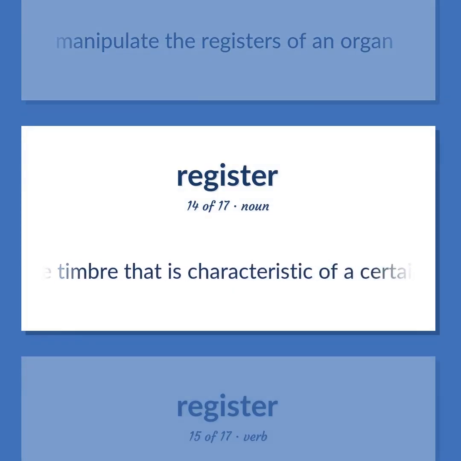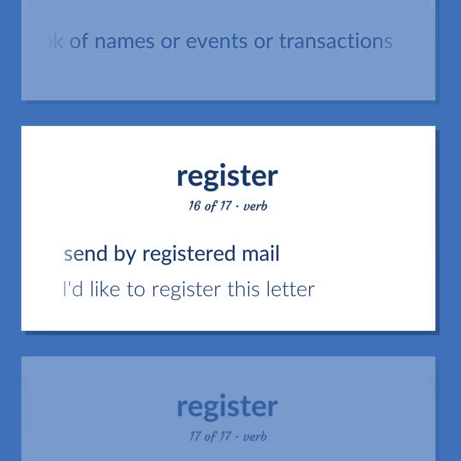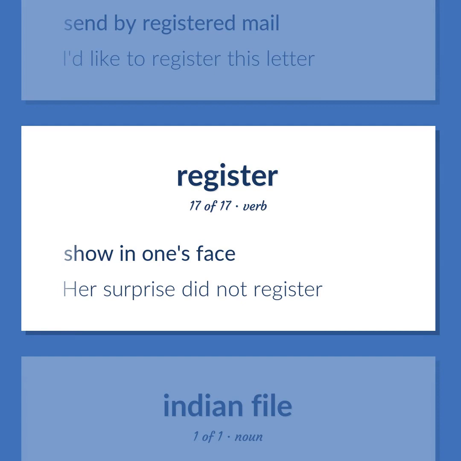Music. The timbre that is characteristic of a certain range and manner of production of the human voice or of different pipe organ stops or of different musical instruments. Record in writing. Enter into a book of names or events or transactions. Send by registered mail. I'd like to register this letter. Show in one's face. Her surprise did not register.